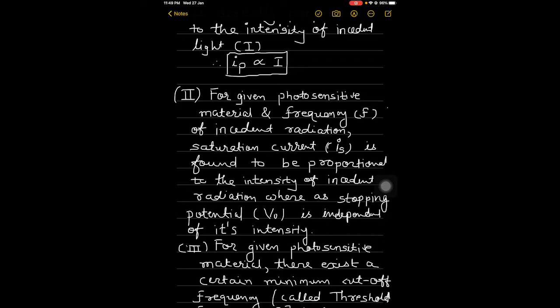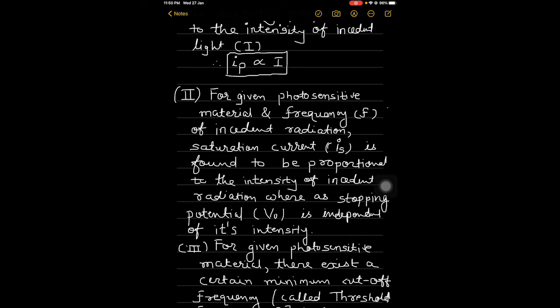So here, stopping potential increases with the frequency, but if the intensity of light is increased, then the current will be found to increase but the stopping potential does not change. That means stopping potential is independent of its intensity.